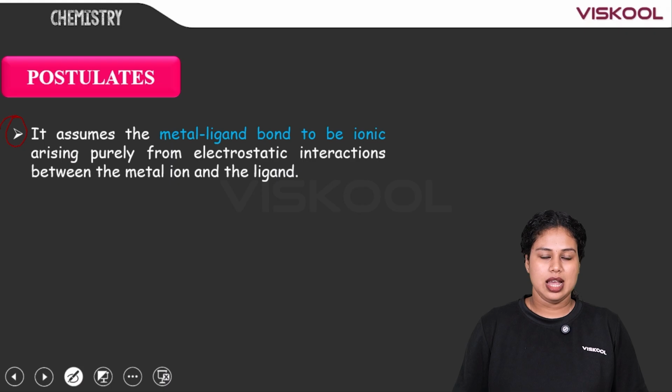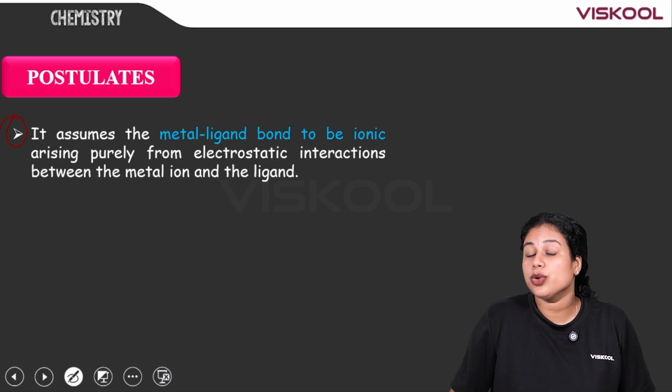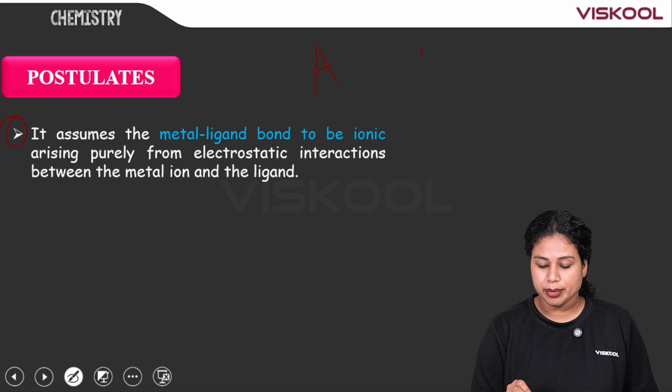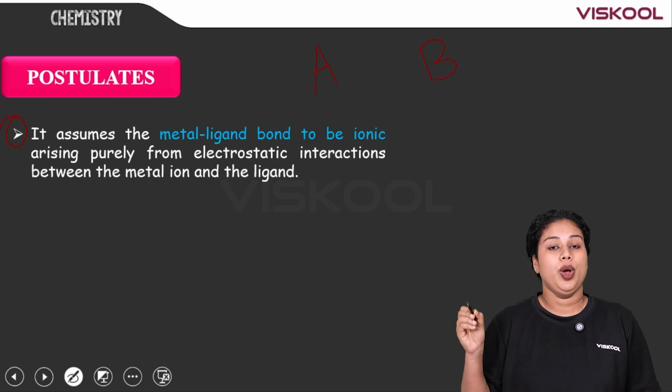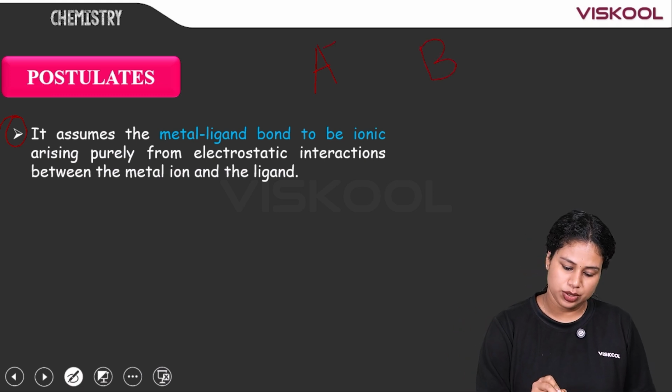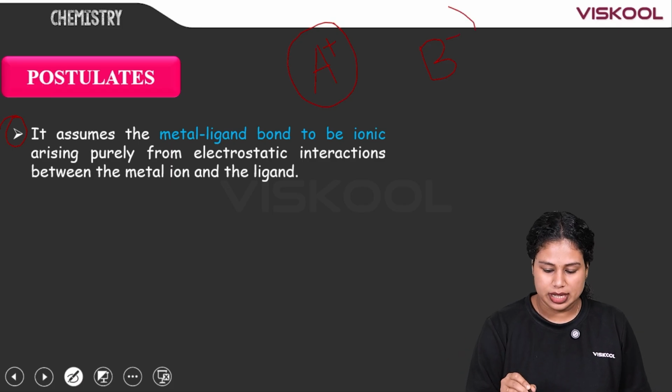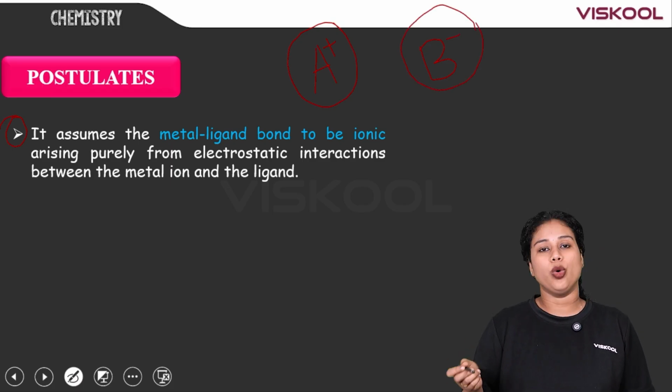and the ligand. Actually, what is an ionic bond? If we take a metal A and a non-metal B, as we know, metals have the tendency to lose electrons, thereby forming a positive ion which can be called a cation, whereas non-metals have the tendency to gain electrons, thereby forming the negative ion or the anion.